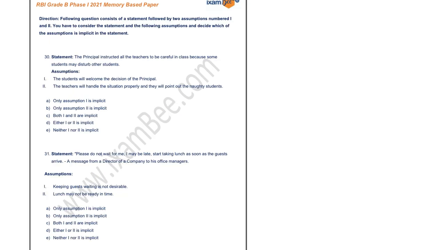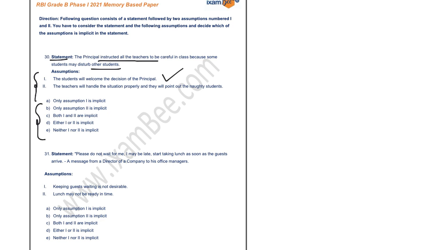So the next question is from statement and assumption. You have to read the statement carefully and on the basis of that you have to check these two assumptions and mark your correct answer. So your statement states that the principal instructed all the teachers to be careful in class because some students may disturb other students, right? So your assumption is students will welcome the decision of the principal. You know that teachers have been instructed to maintain discipline in the class and point out the naughty students who do not let other students study.